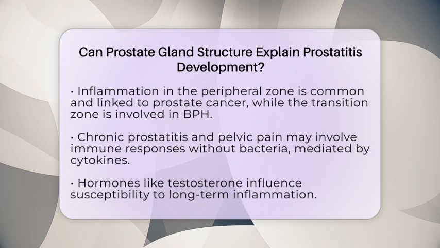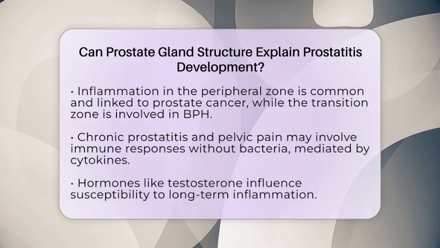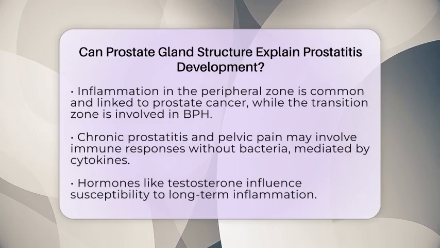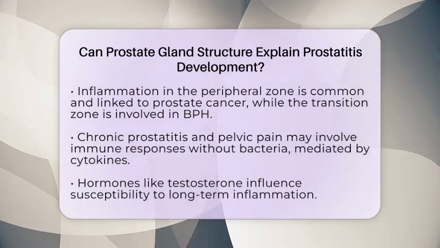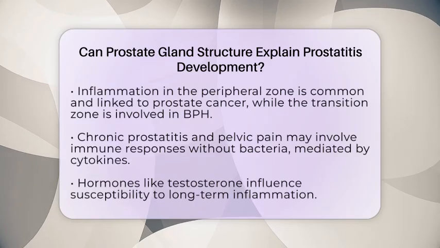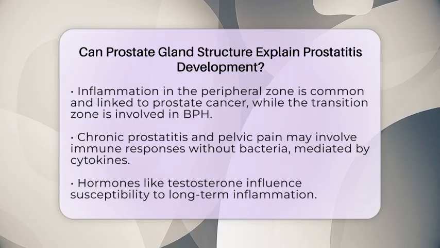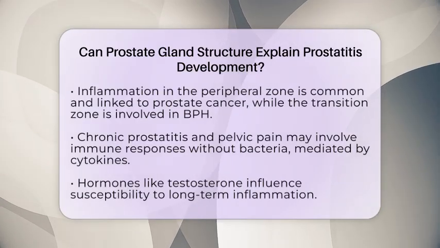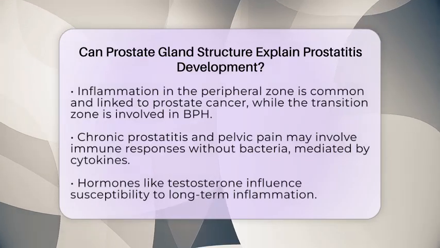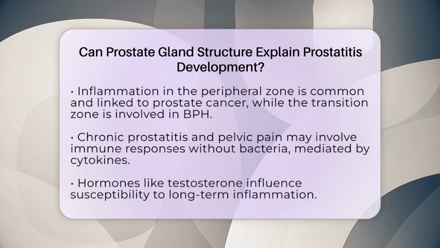Chronic prostatitis and chronic pelvic pain syndrome are more complicated. They may involve immune responses, where the body's defense system causes inflammation without bacteria. Cytokines, which are immune signaling molecules, can mediate this inflammation. Hormonal factors, especially androgens like testosterone, may also influence susceptibility. The prostate structure, including its immune cells and hormone metabolism, can affect how likely it is to develop long-term inflammation.